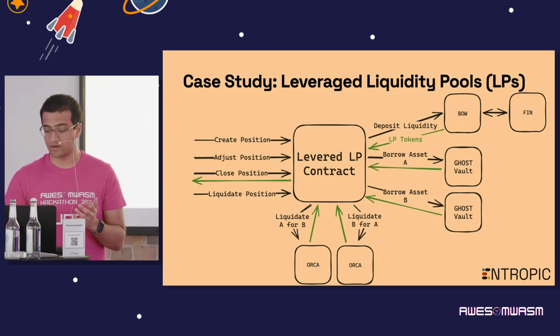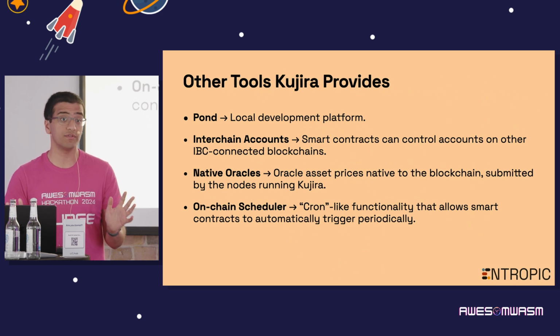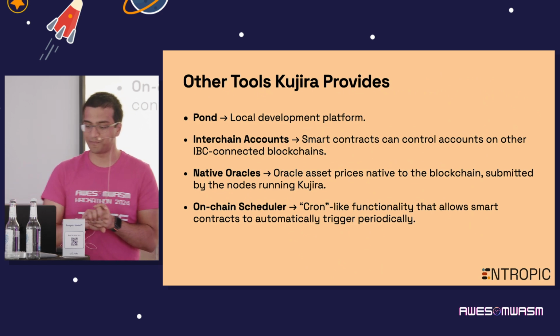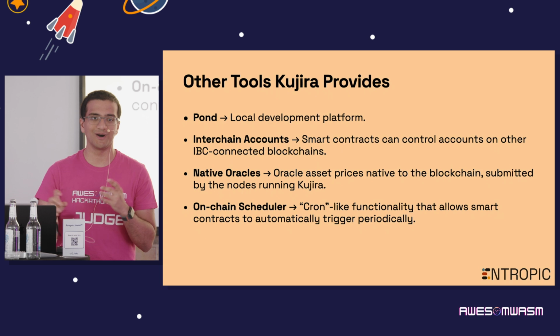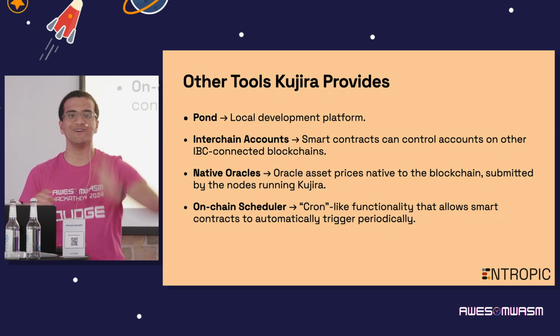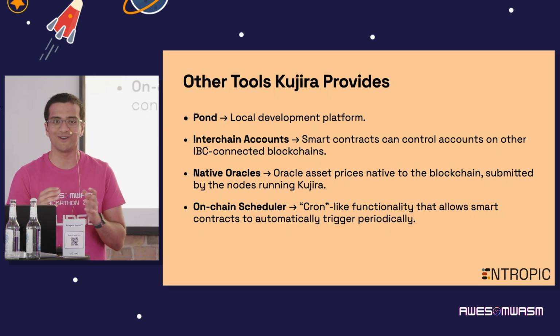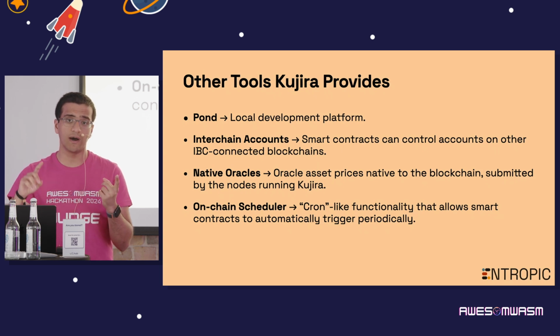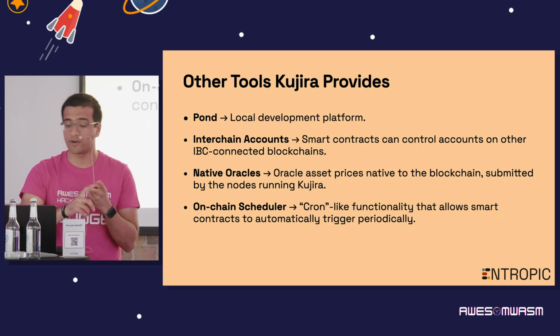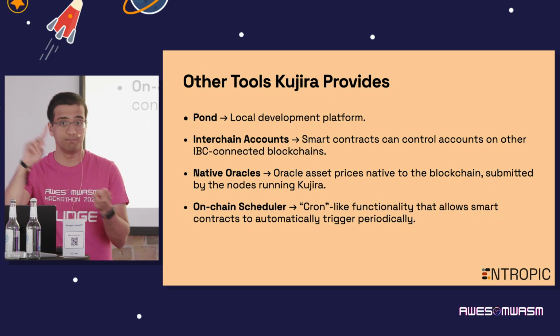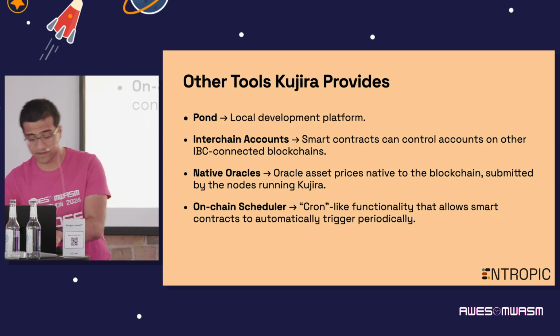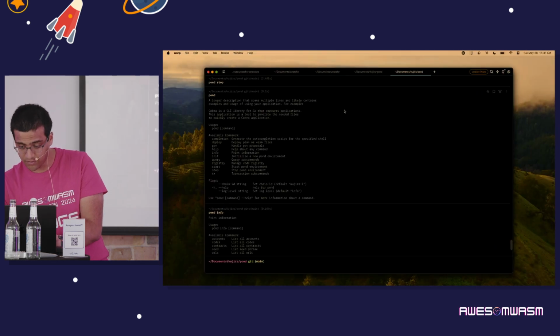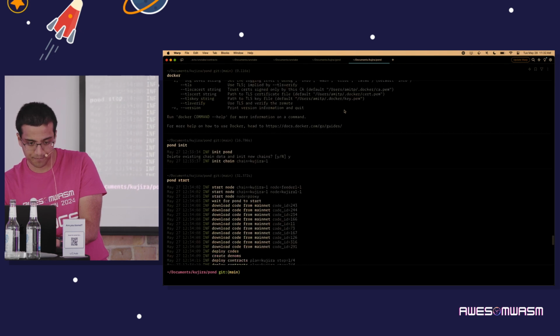And then we have some other tools. So we have Pond, which, I think Christian is right there. He's the guy who developed Pond. And Pond is basically a local development scaffolding environment for having Kujira chains, any IBC tests you want, automatically built with these building blocks. I can actually show you a quick example of this.